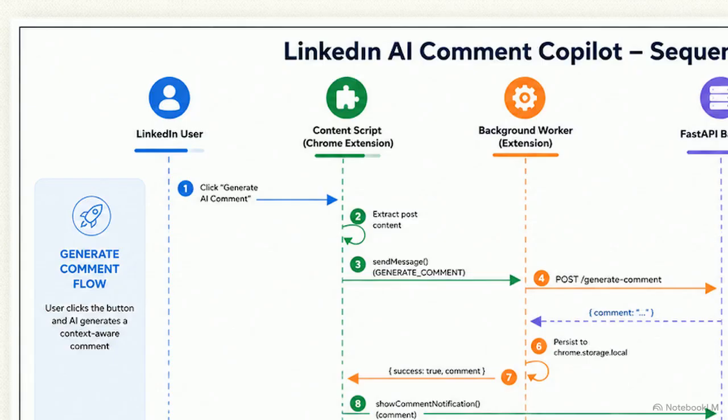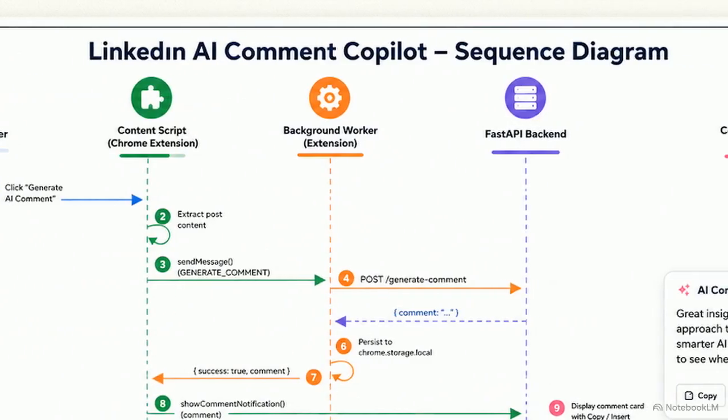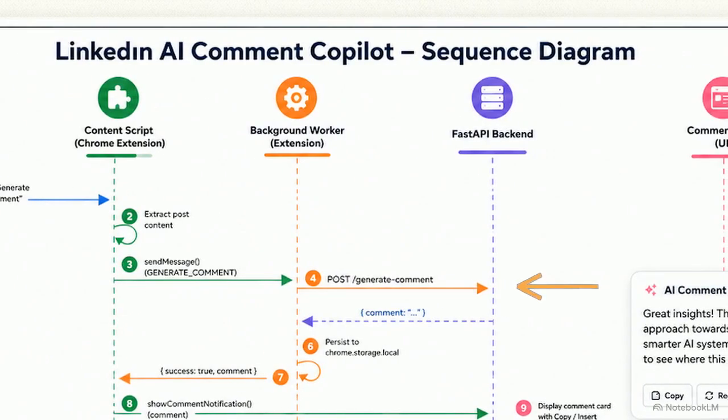This sequence diagram maps the internal network topology. The process begins when the content script extracts the post's text from the DOM and sends a generate command to the browser's background worker. From there, the background worker orchestrates a POST request directly to the FastAPI server, passing along the content and the selected tone.